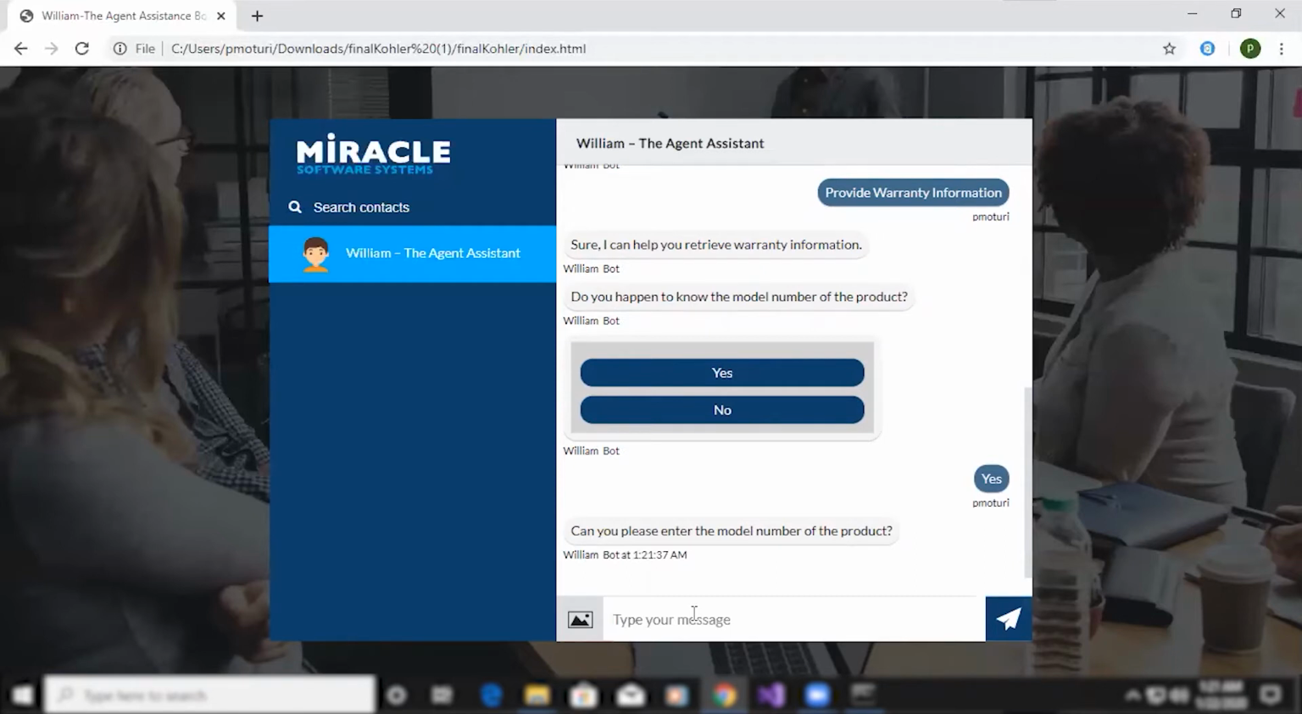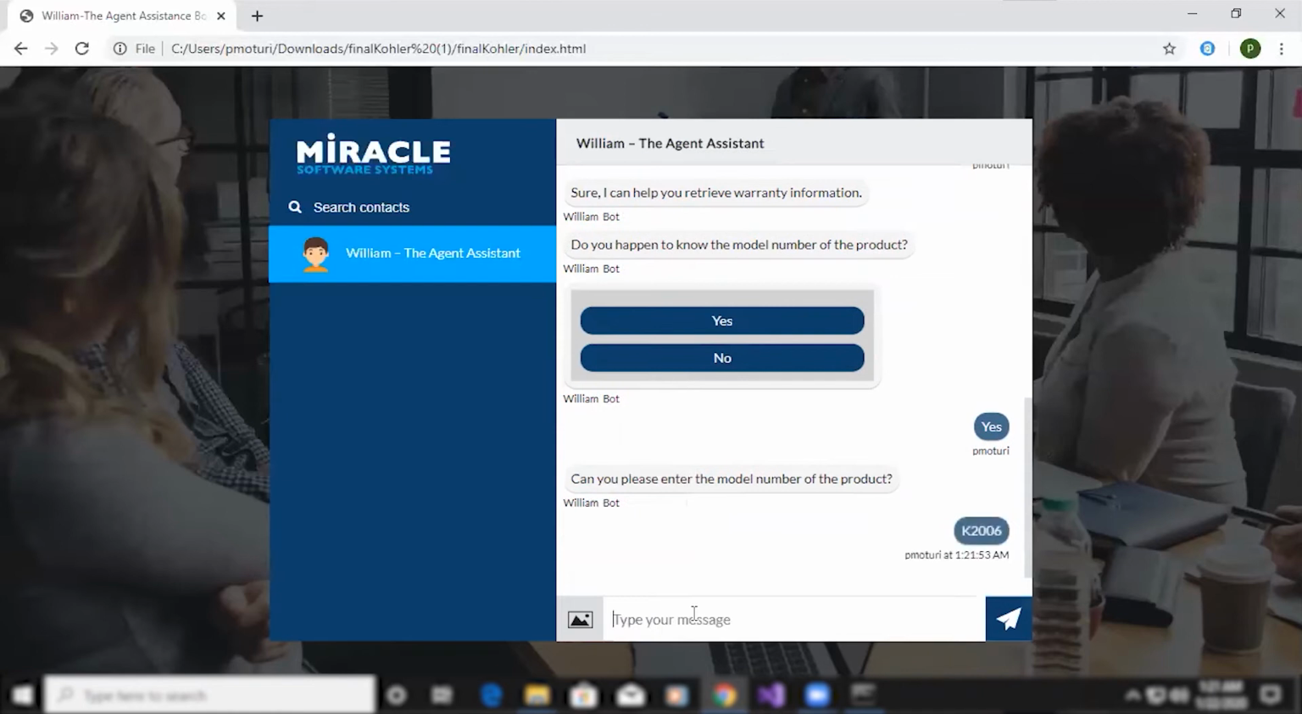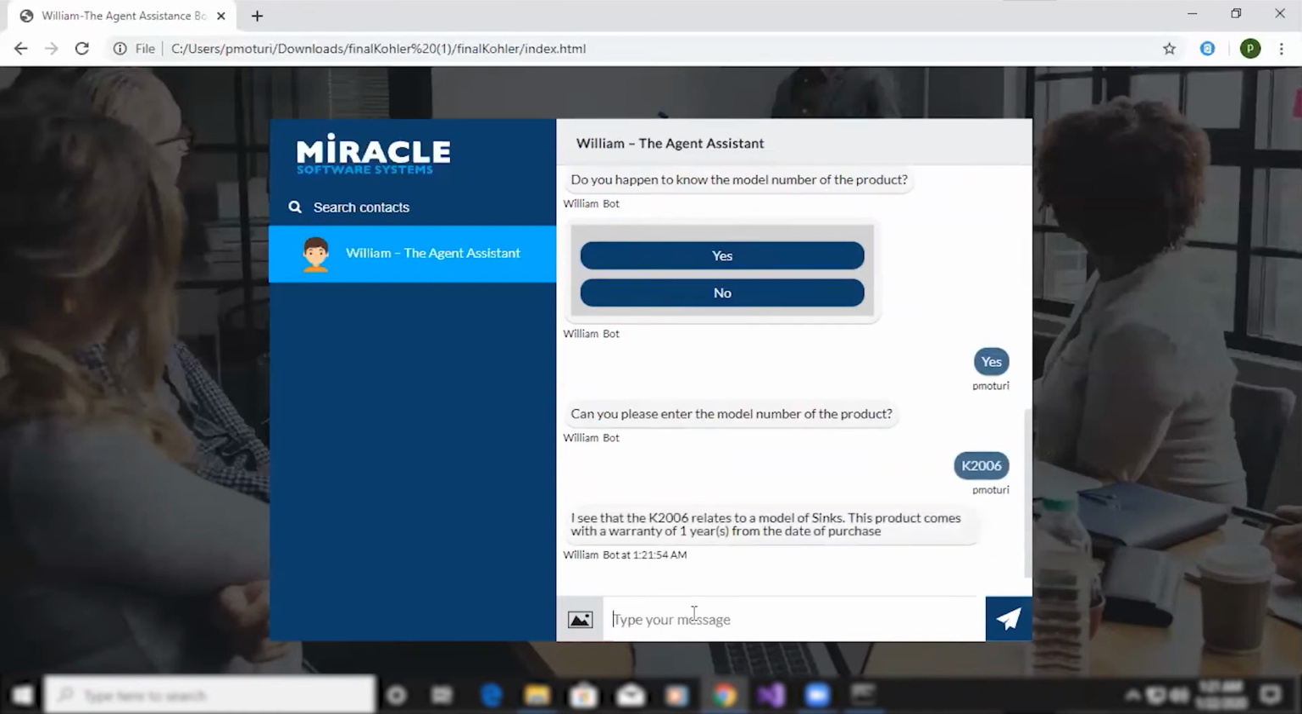Then it is asking me, can you please enter the model number of the product? So I have to give a model number. K2006 is the model number of my product. Then it is saying, hi, I see that the K2006 relates to a model of sinks. So this product comes with a warranty of 1 year from the date of purchase. Generally, sinks have 1 year of warranty from the date of purchase.